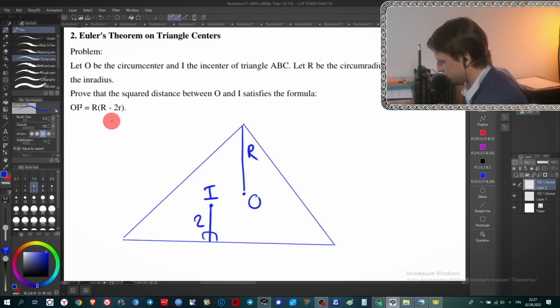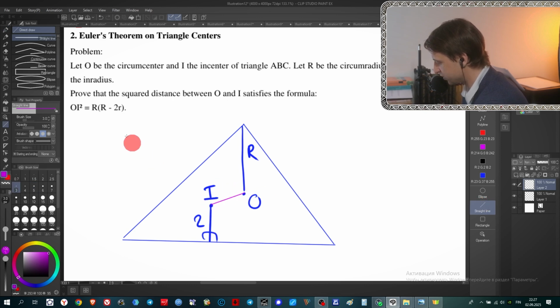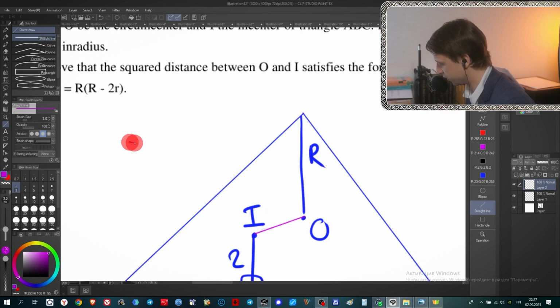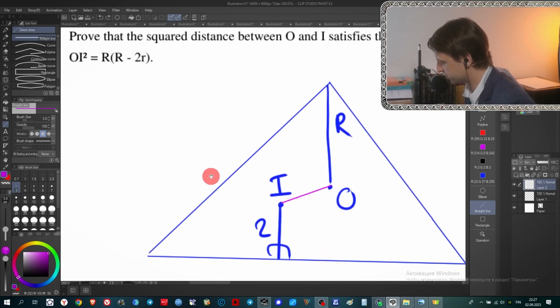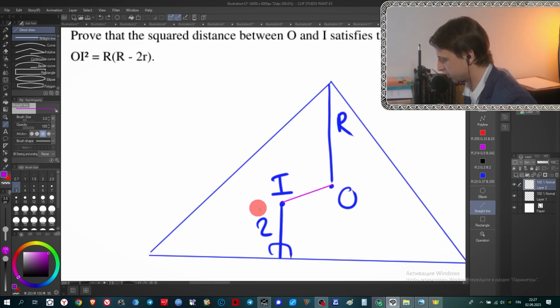And this formula provides us an amazing connection between the length of this segment, which can be so easily expressed through capital R and small r in this way. So the length of segment OI can be expressed as the square root of capital R times (capital R minus 2r).